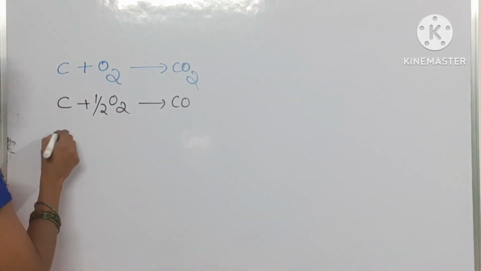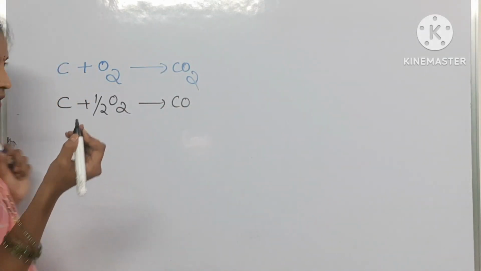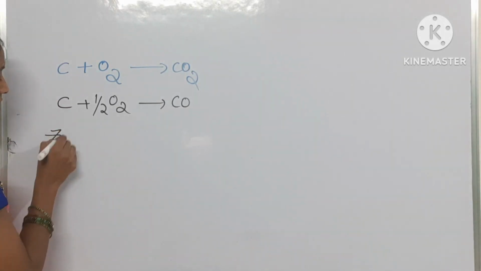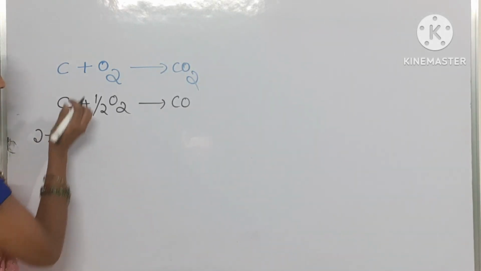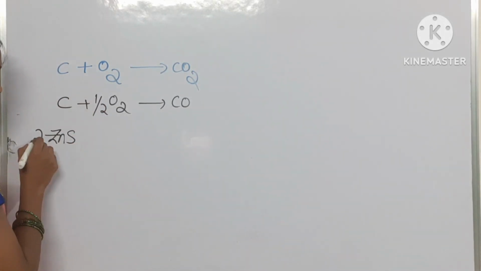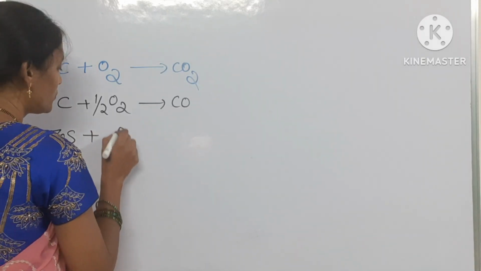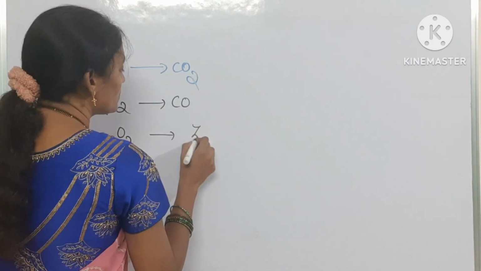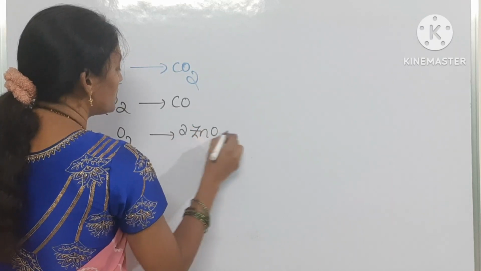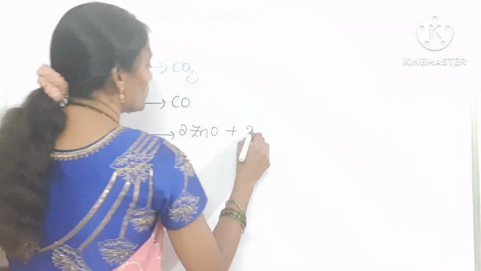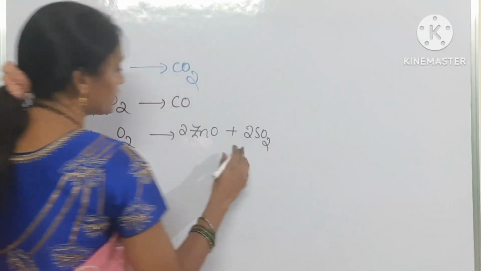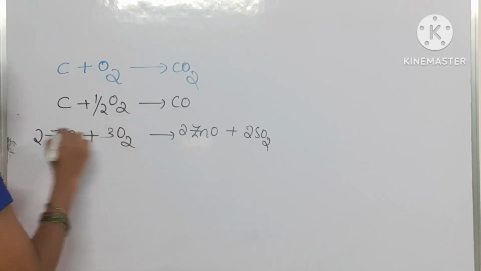Okay, then you can take zinc sulfide, 2 moles. It will give you zinc oxide and 2 moles of sulfur dioxide. See here, you can take 3 moles of oxygen.